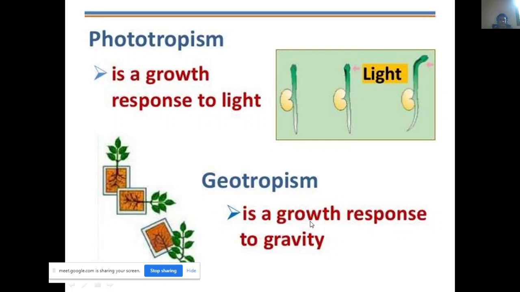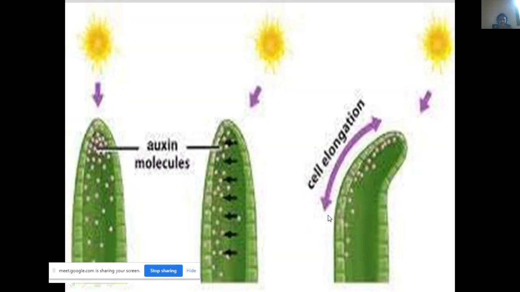And the next one is geotropism, the gravitational movement, and especially in the case of auxins, at the tip. I already told you in the previous classes, the auxin shows bending movement towards the tip region, generally accumulating at the tip of the root or the shoot. What happens when this tip structure starts to grow? They move towards the light source.